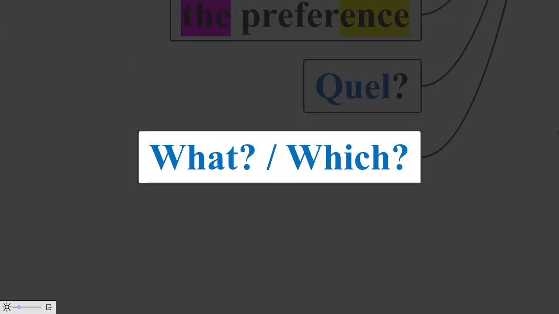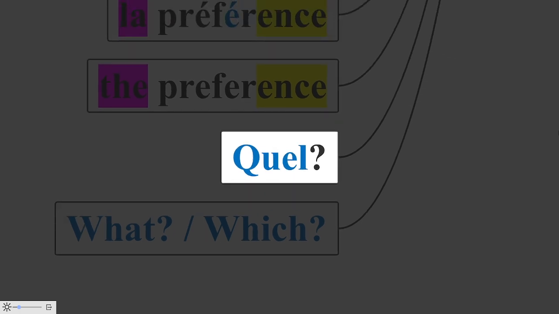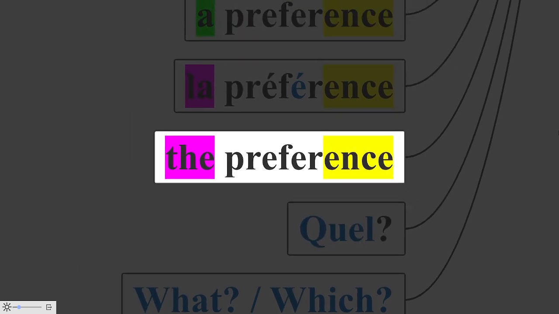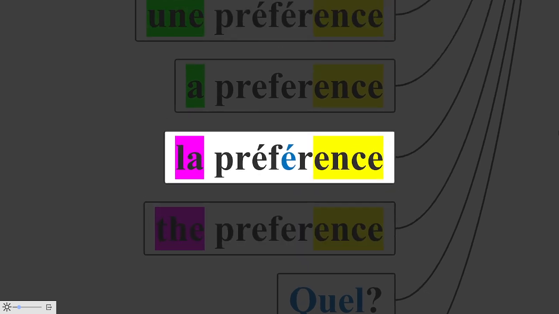The word what or which in French, they have both masculine and feminine forms. For instance, masculine form for what is quel. Quel. For instance, the preference in French is called, let us see, la préférence.